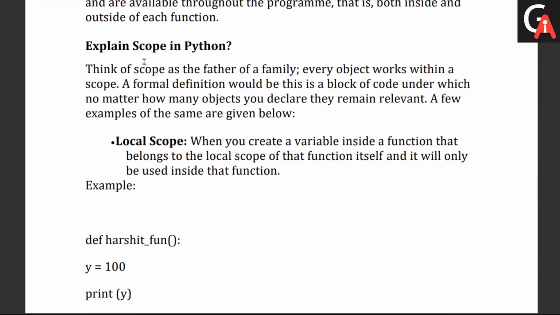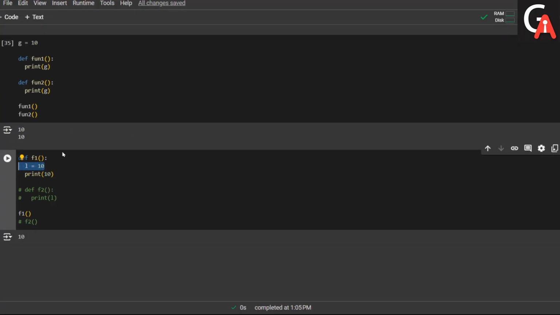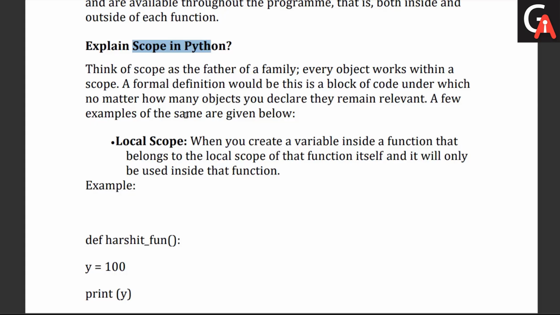Okay, so explain the scope in Python, just like we have seen here. We have some scope related things as well. Let me define the scope first. Think of a scope as a father of a family. It's an analogy we are trying to build here. Every object works within a scope. A formal definition would be: the block of code under which, no matter how many objects you declare, they remain relevant.